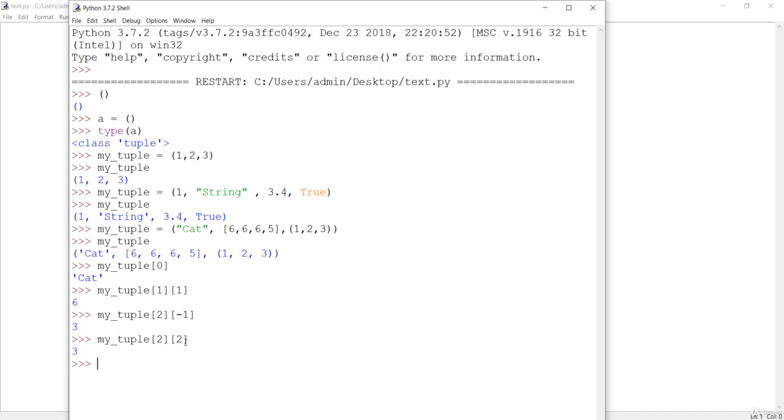You can see here that if you just do something like my tuple, and if you want the whole tuple, then you can simply get the -1, which is the negative indexing, and you will see the whole tuple will pop out over here as output. That means it supports the negative indexing too. So let me just clear this real quick, and let me show you some more about the tuple.